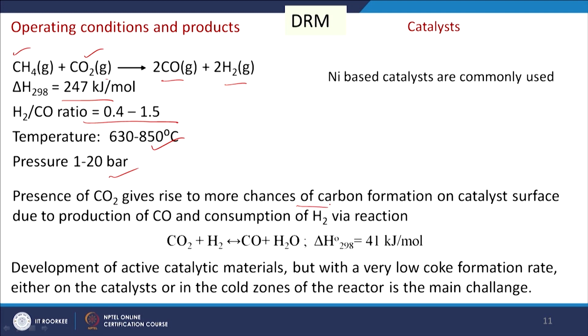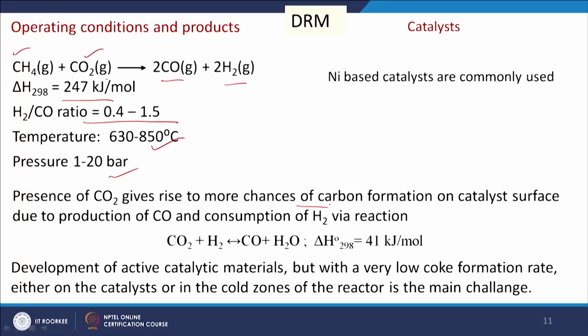The presence of CO2 gives rise to more chance of carbon formation. As we are using carbon dioxide as the reactant for the reforming process, carbon deposition is more in this type of reforming, and that is the major disadvantage of dry reforming and the more challenging part also. That is why it has not got industrial application yet. Efforts are on to improve this process, to reduce carbon deposition in DRM and to develop active catalyst materials with a very low coke formation rate, either on the catalyst or in the cold zones of the reactor. That is the main challenge, as we have discussed.